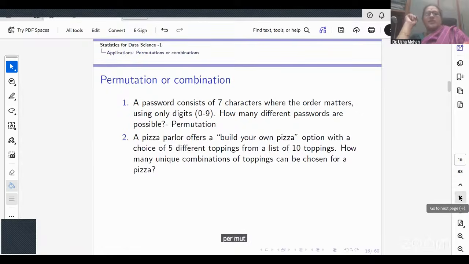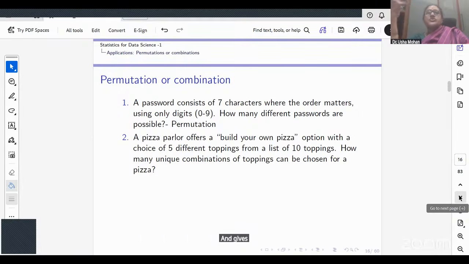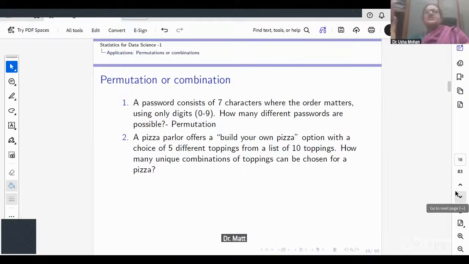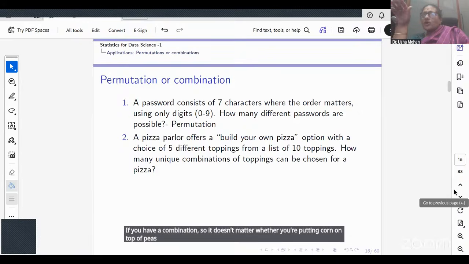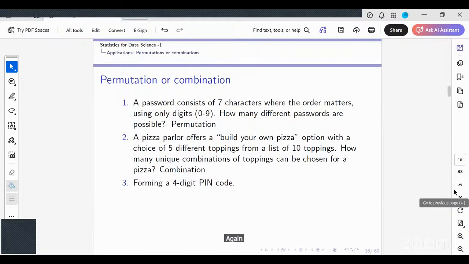Very good. Now, suppose you have a pizza parlor which says build your own pizza, or a sandwich parlor which says build your own sandwich, and gives you a choice of toppings. Here, does the order matter? Order does not matter. So it doesn't matter whether you're putting corn on top of peas or otherwise. So order does not matter, so you'd use a combination. Is that clear?